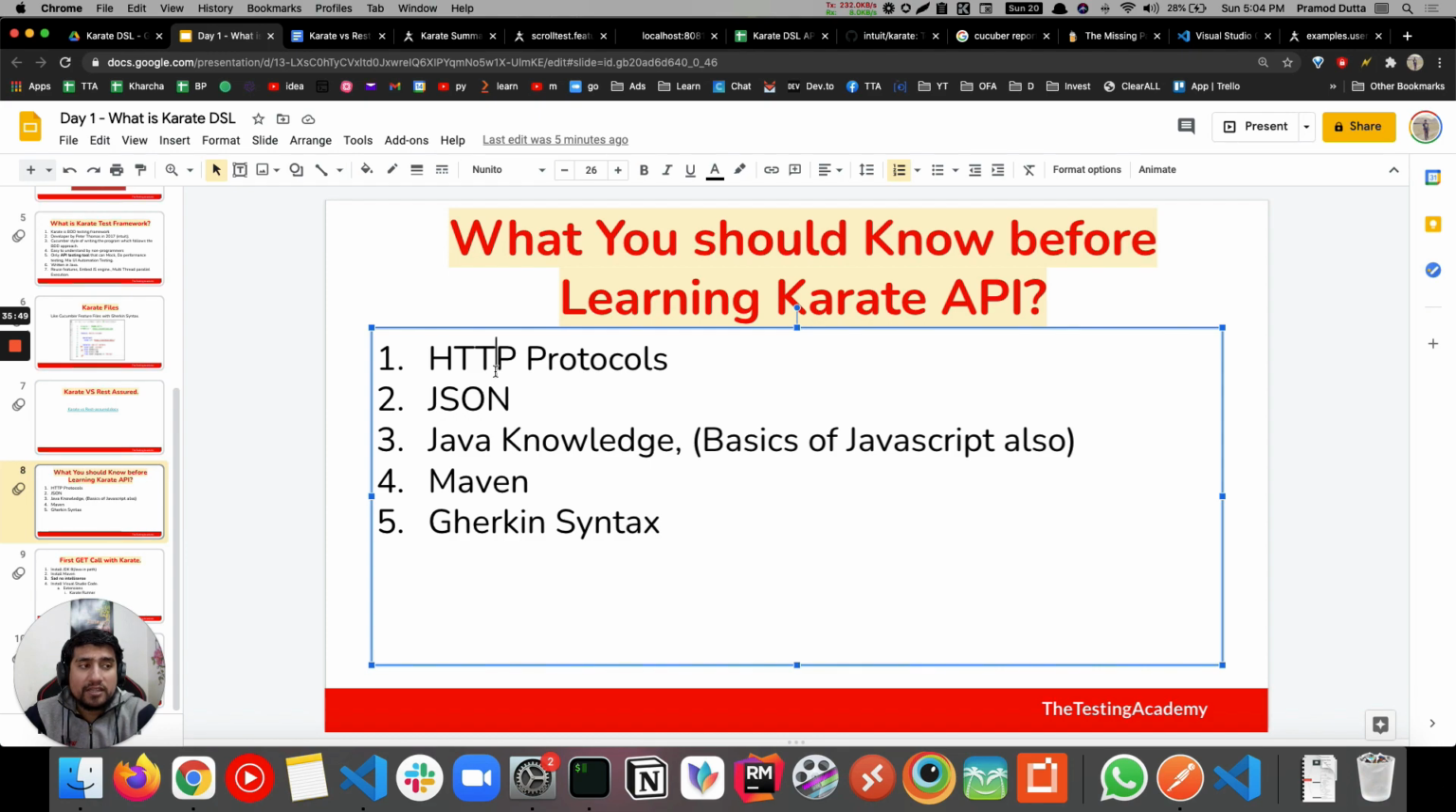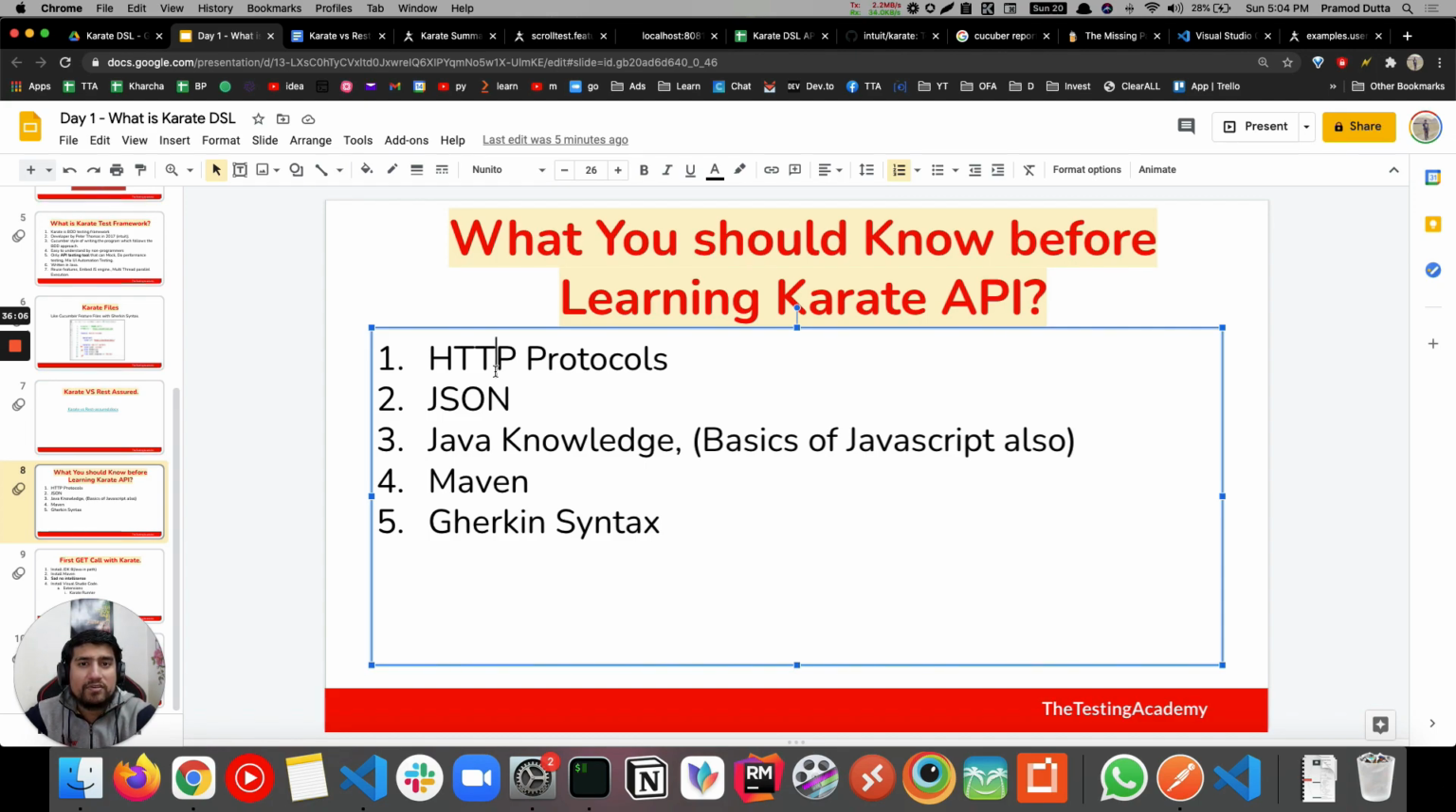This is one of the important things. I think I have discussed it earlier. You need to know the different HTTP protocols, as well as a couple of things about REST, and you should know what JSON is. And we are going to cover all the things side by side. Don't worry. You should have a basic knowledge of Java, I would say.